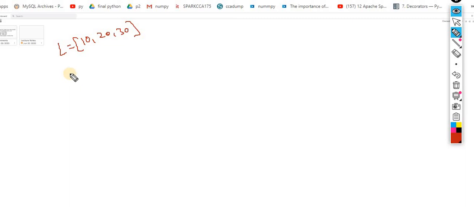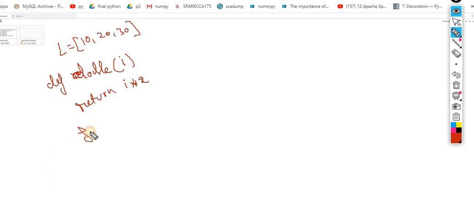Okay, double it. For that I am making a function, def, let's suppose the function name is double. Inside double I am passing the element i, and it is returning me i into 2. Now this one is my function.